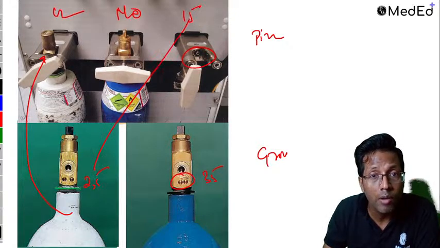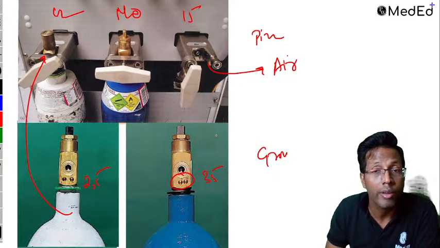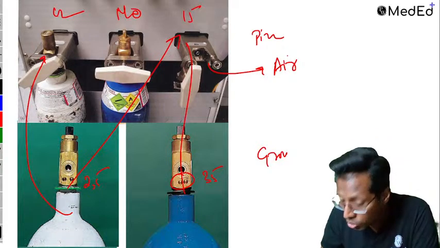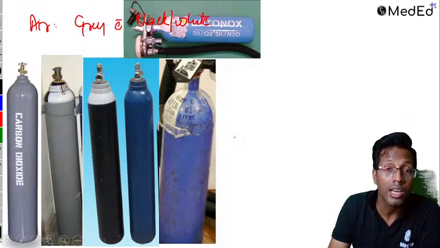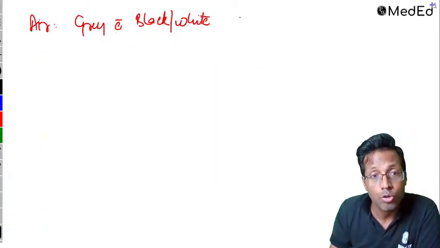So if I want to put 25 over here, it does not go. If I want to put this number 35 over here, it will not go. This is made only for cylinder of air. You can't put oxygen over here. You can't put nitrous over here. This is your pin index safety system. Okay. So pin index safety system prevents the wrong attachment of cylinders, right? So air is gray with black and white shoulder.